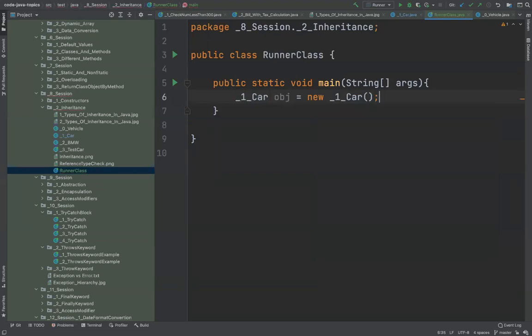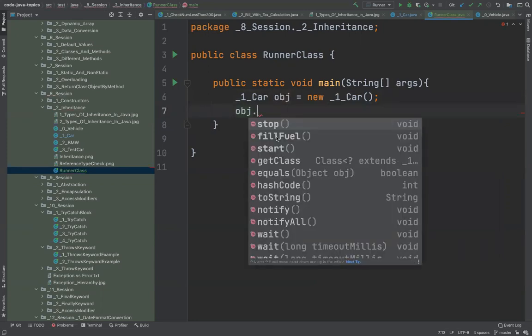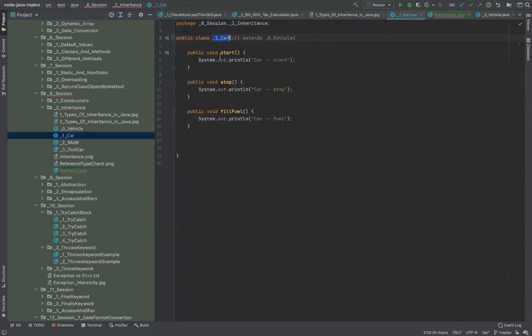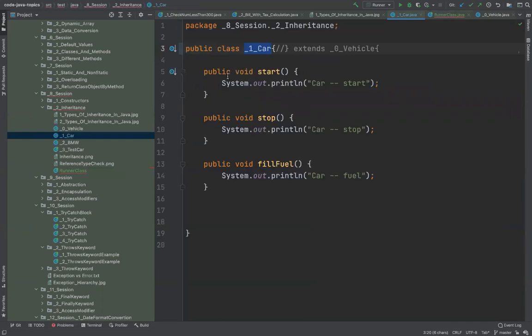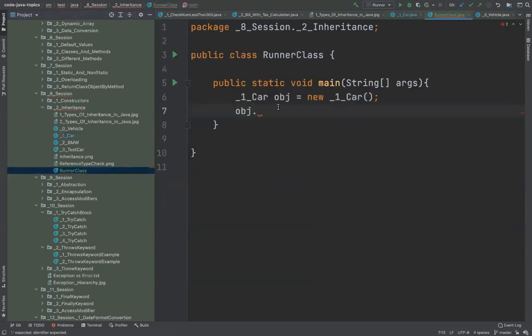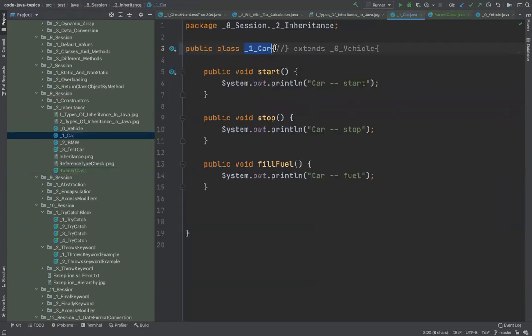All right. Now when I do this and when I say object dot, I can see three methods here: stop, fill fuel, and start, which is quite obvious because I am just creating the object of this, and this object has three behaviors. So I can just create the object of car and then call these methods to perform my operations, isn't it? But what if I go and